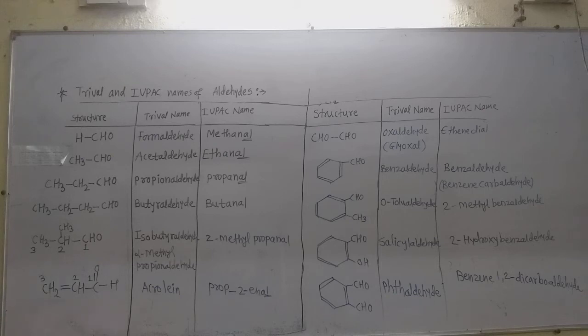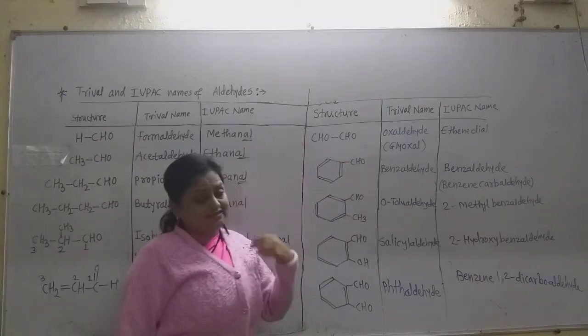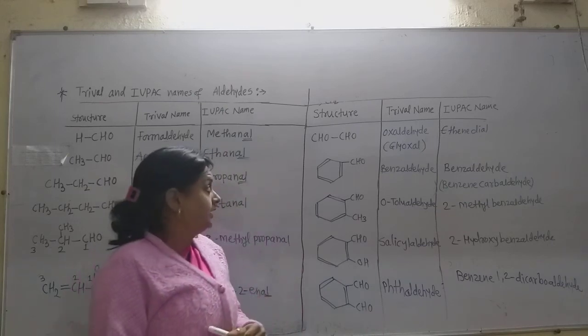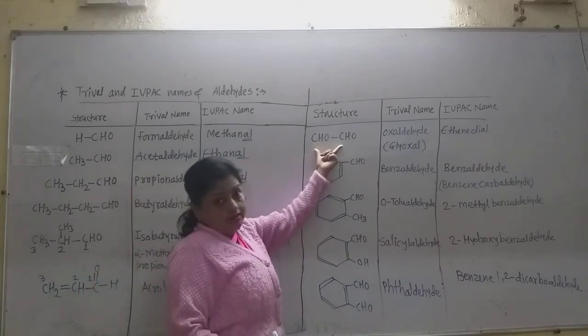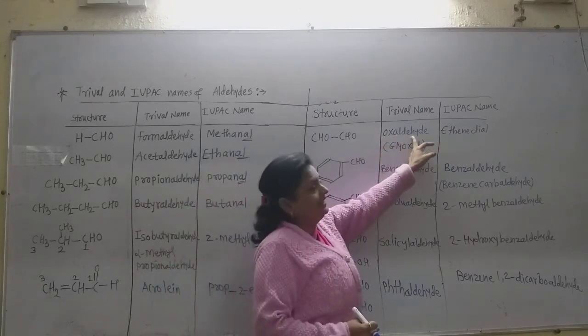Remember that. Now see this compound which contains 2 aldehyde groups. As the oxalic acid contains 2 COOH groups, here there are 2 aldehyde groups. So the name is oxaldehyde.